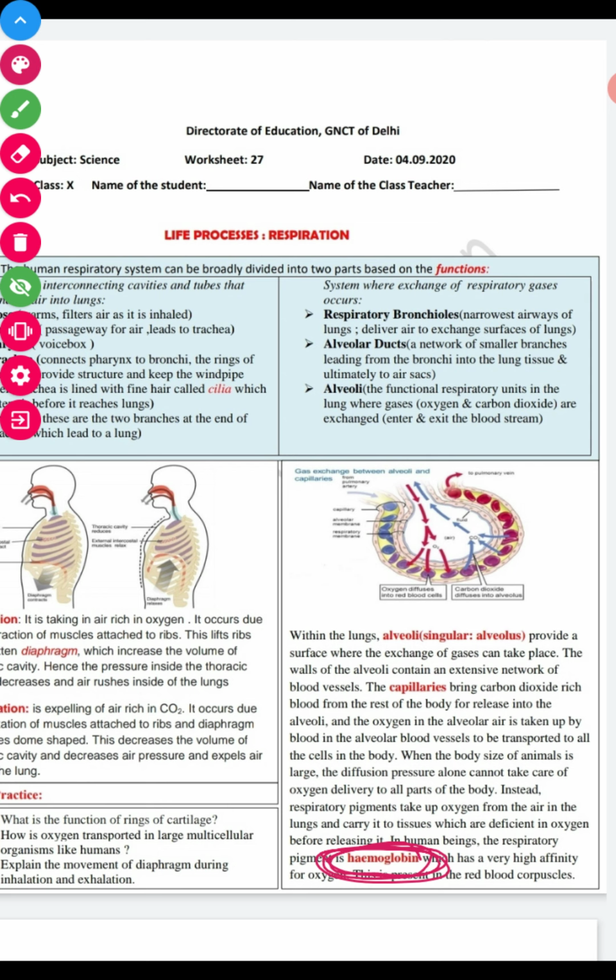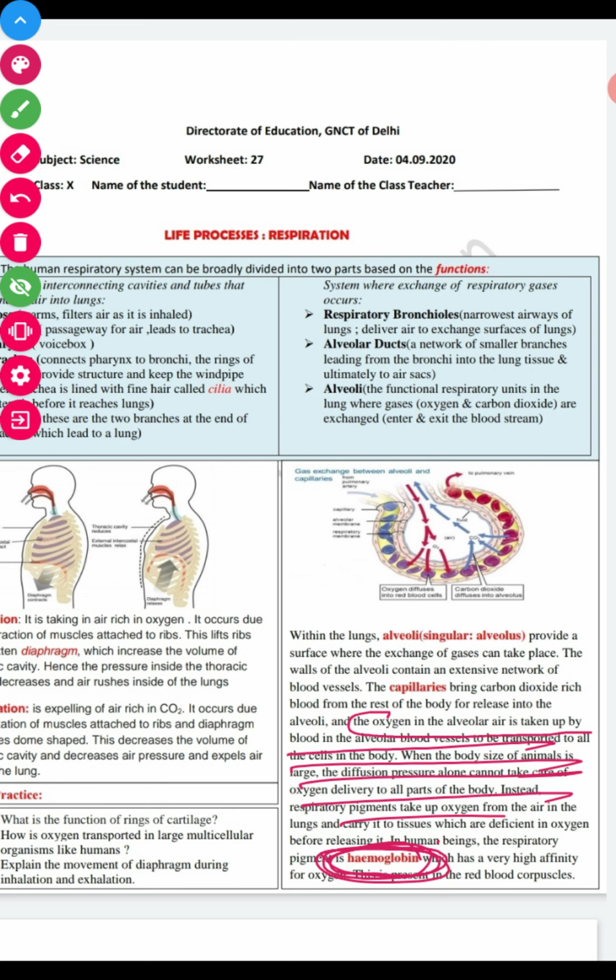And at the level of the alveoli of the lungs, it is taken up through the blood vessels and reaches all body parts, right. In this way it is transported to all the body parts. So you can write this answer from here.